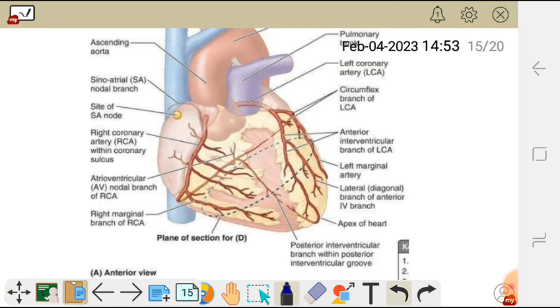In this diagram, this is the right coronary artery. This is simply the anterior view of the heart, and then we have the left coronary artery there. The left coronary artery runs in between the auricle and the